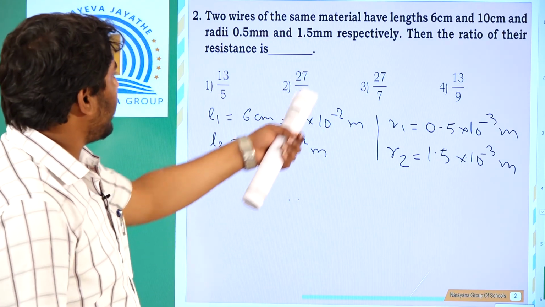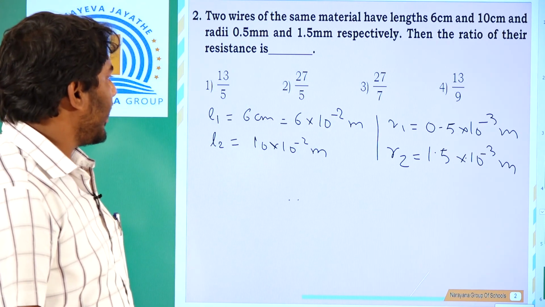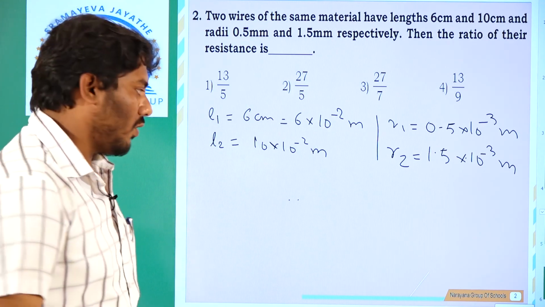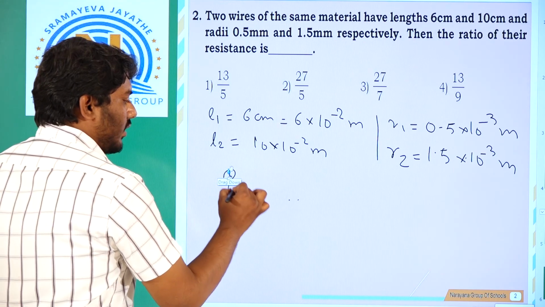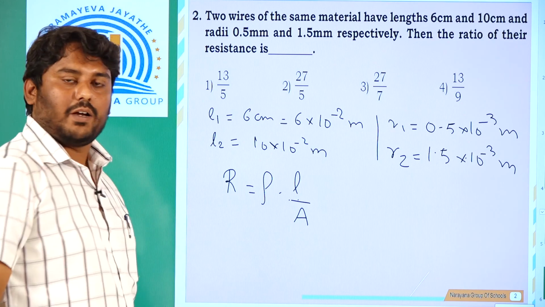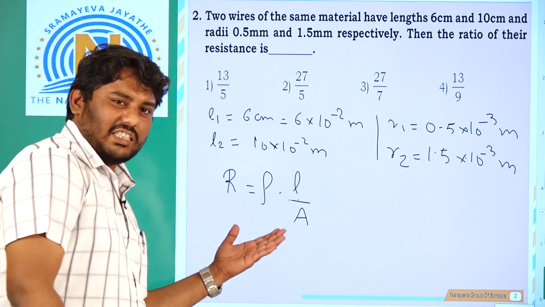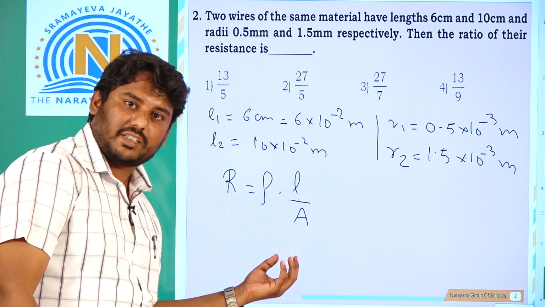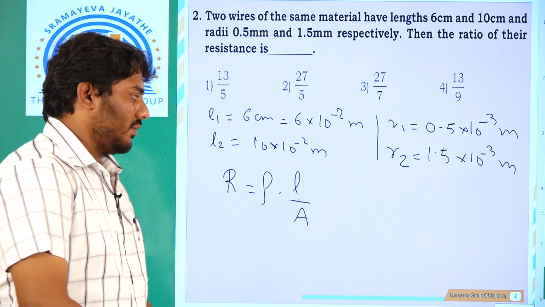Now from this, what do we need to find? We need to find the ratio of their resistances. What is the formula of resistance? R equals rho into L by A. I hope all of you agree. This is a basic formula: resistance is resistivity into length upon area.